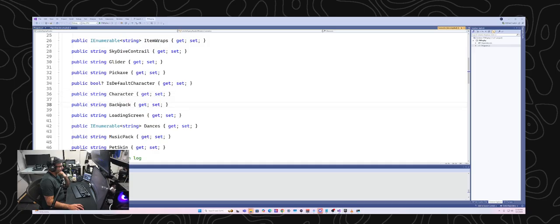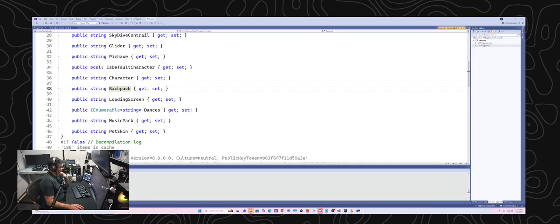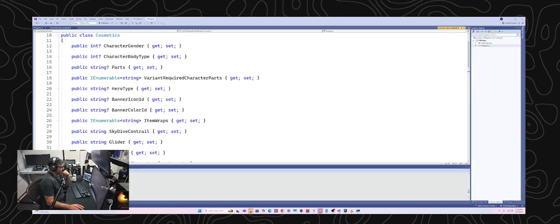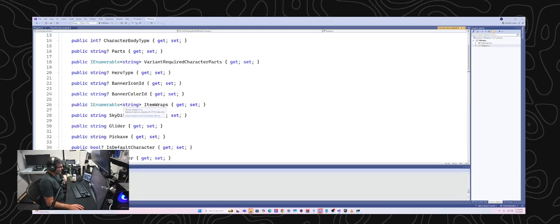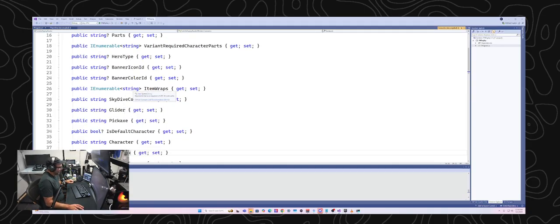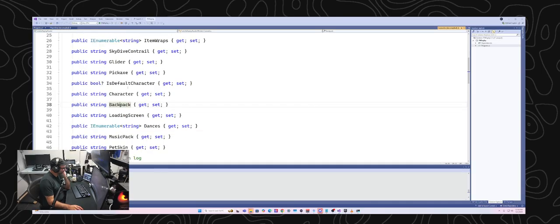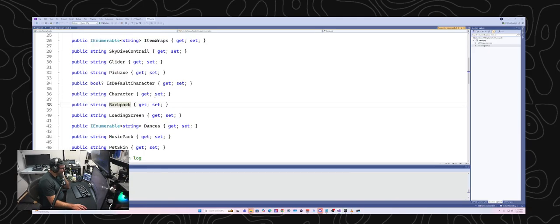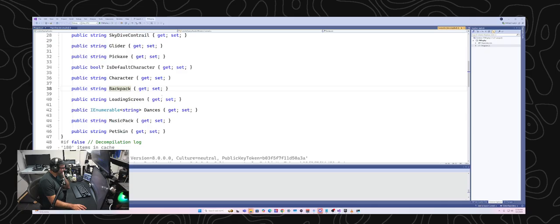Is default character, backpack. I mean, in some ways that kind of smells like, if you've ever worked on software before, you start off with something very simple. And then over time people are like, oh, we need to add new features. We need to add back bling. We need to add this. We need to add that. And you just start piling it in. And it definitely feels like that a little bit here. It's kind of funny having worked on a bunch of different software applications that have been around for a long time. You can almost extract the history or the legacy of it just by looking at how code is structured or how data is structured.